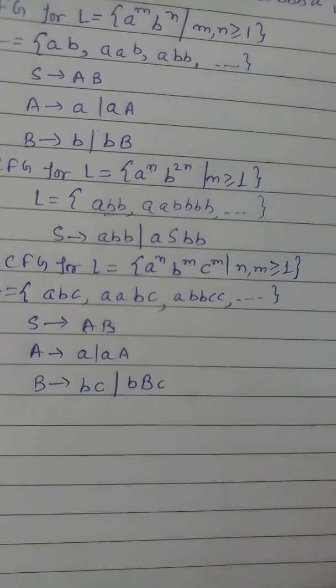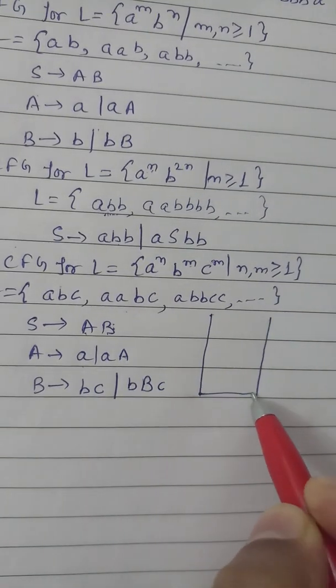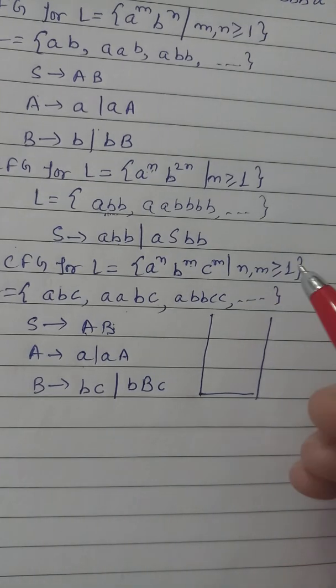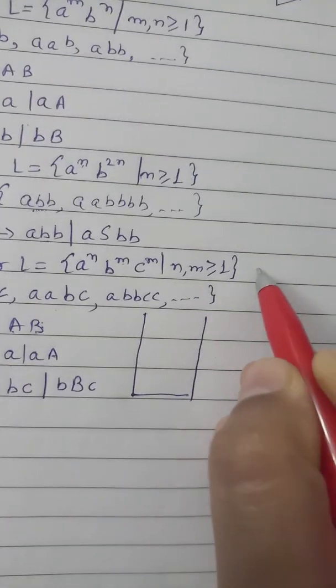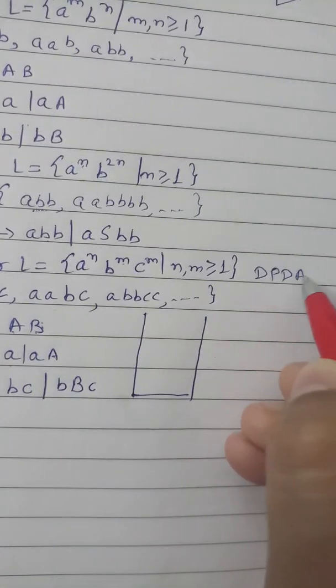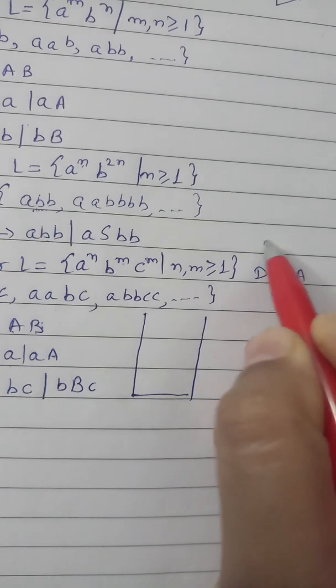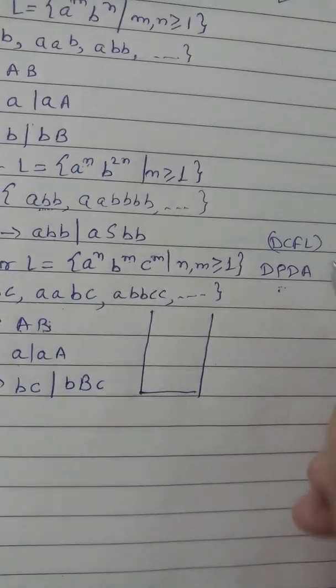Here one more thing, we can cross check whether this is a DPDA or DCFL or not. DPDA means deterministic push-down automata, and this comes under DCFL, deterministic context-free language.